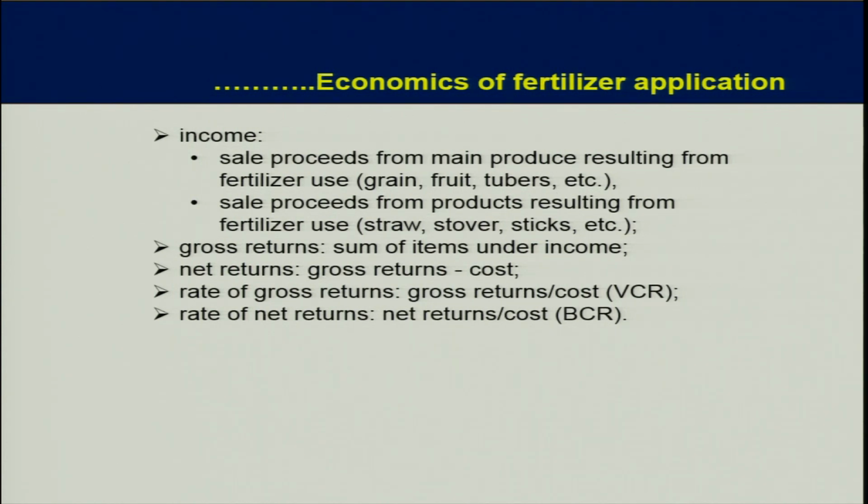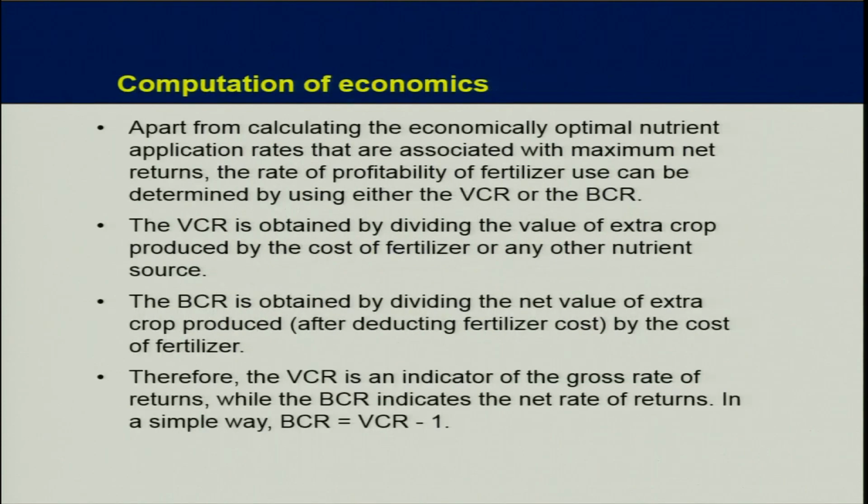Net returns is gross return minus cost. The rate of gross return divided by cost is known as value cost ratio. Remember, when gross returns are divided by cost, it is VCR, value cost ratio, and when net returns are divided by cost, it is BCR. This is a very simple relationship between these two.